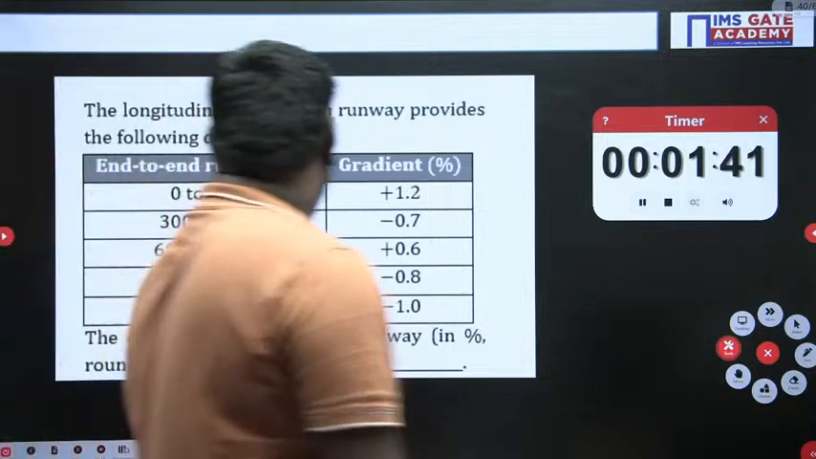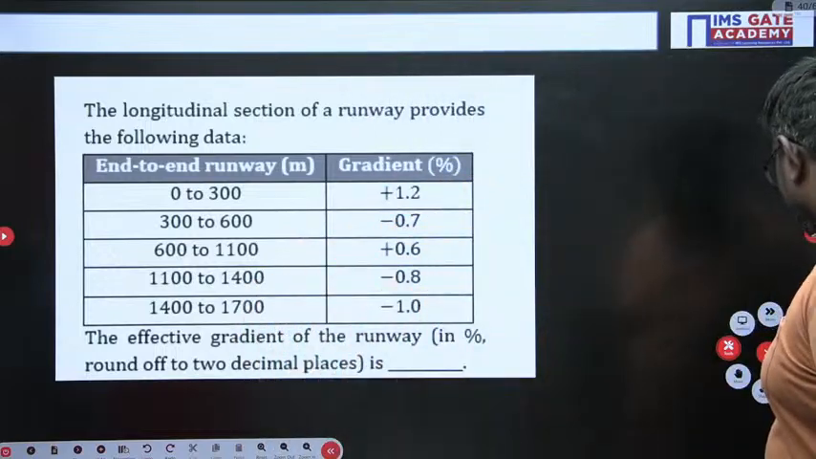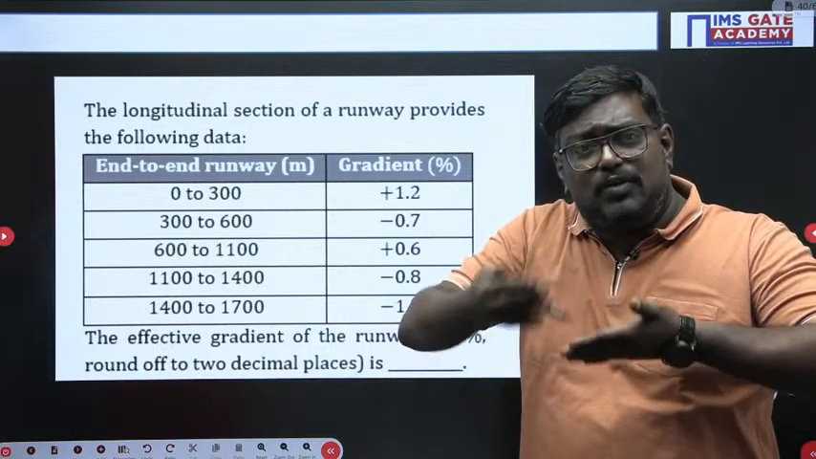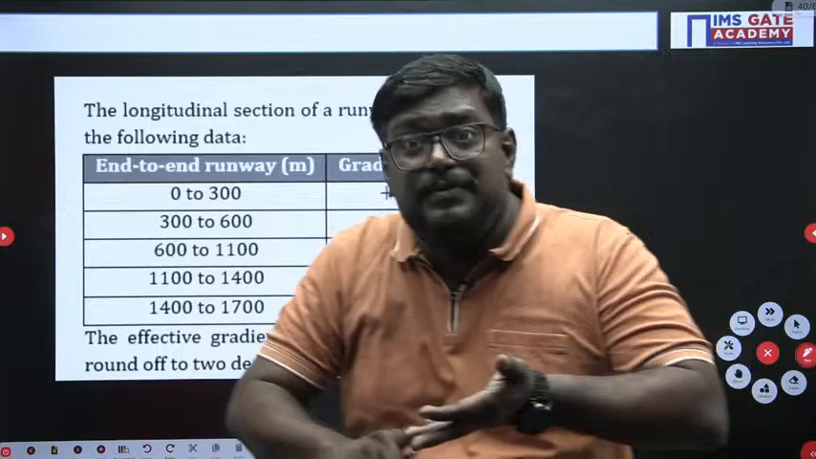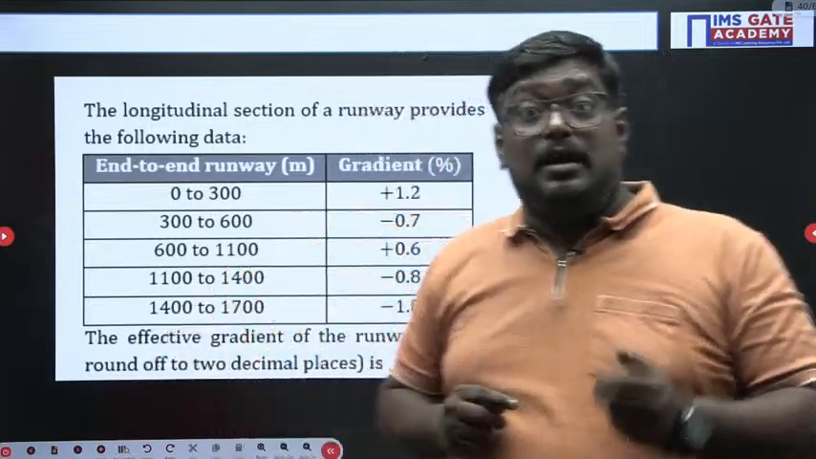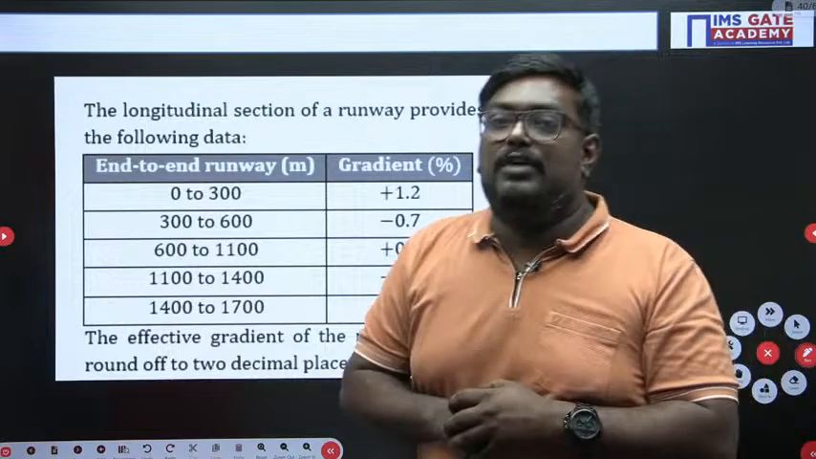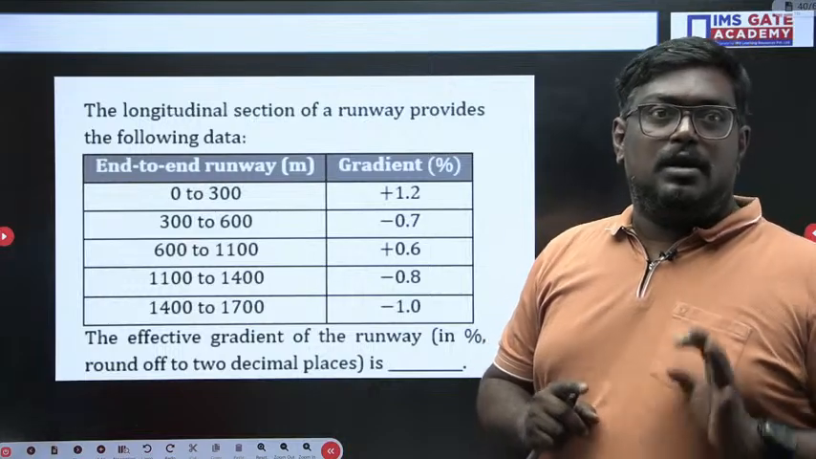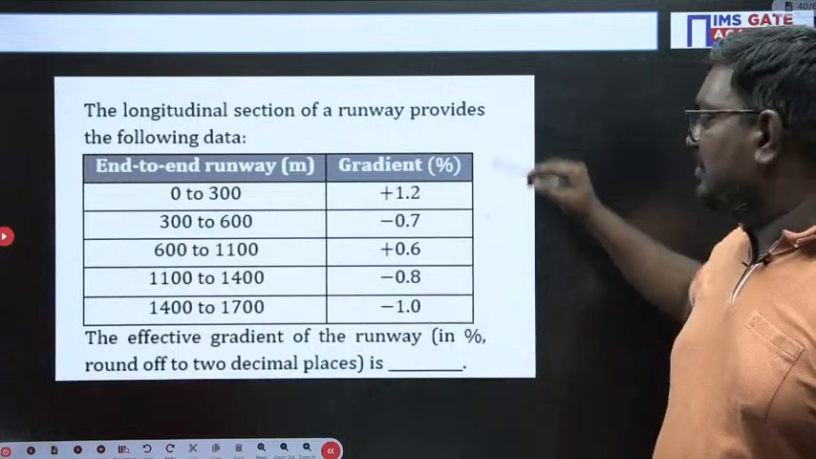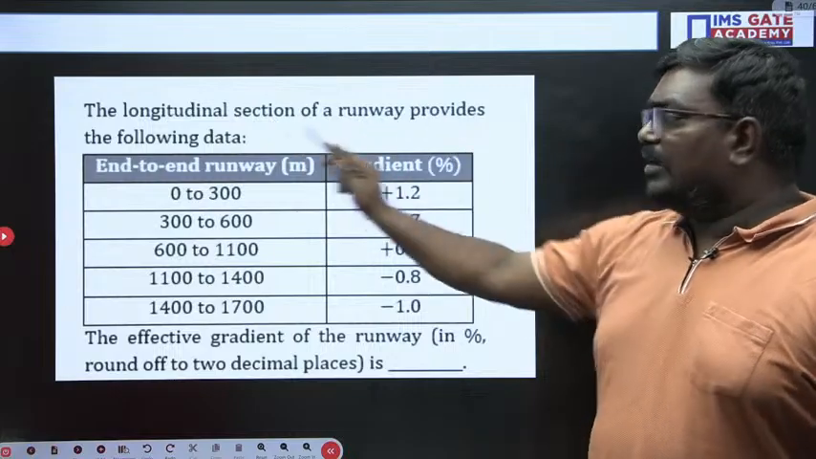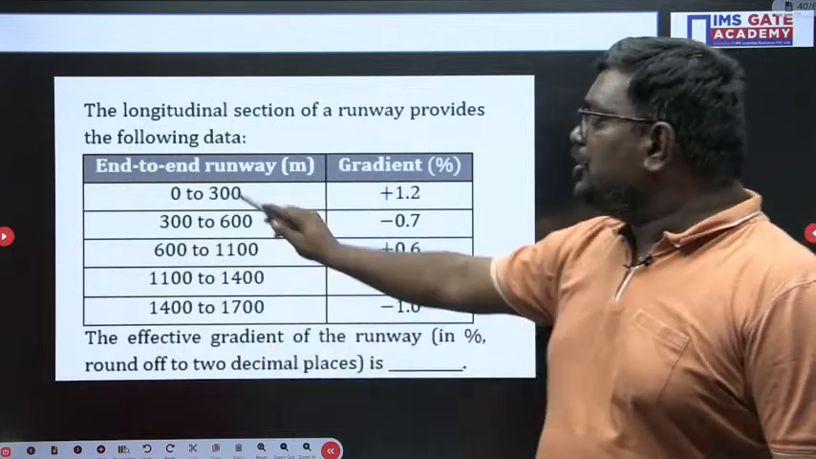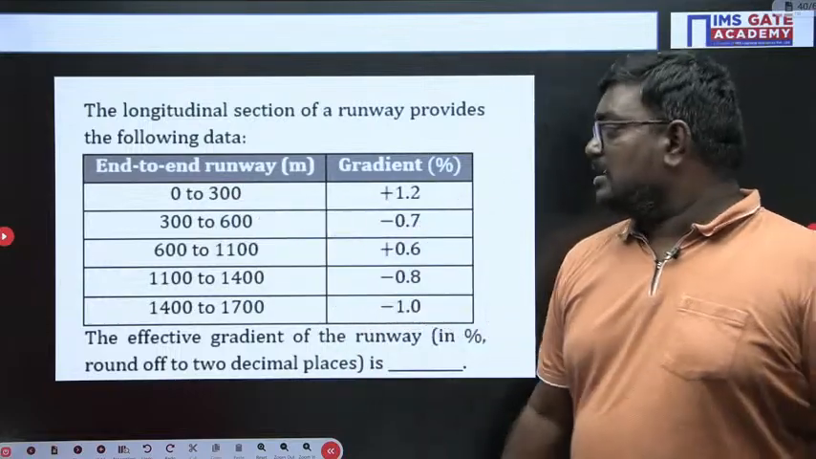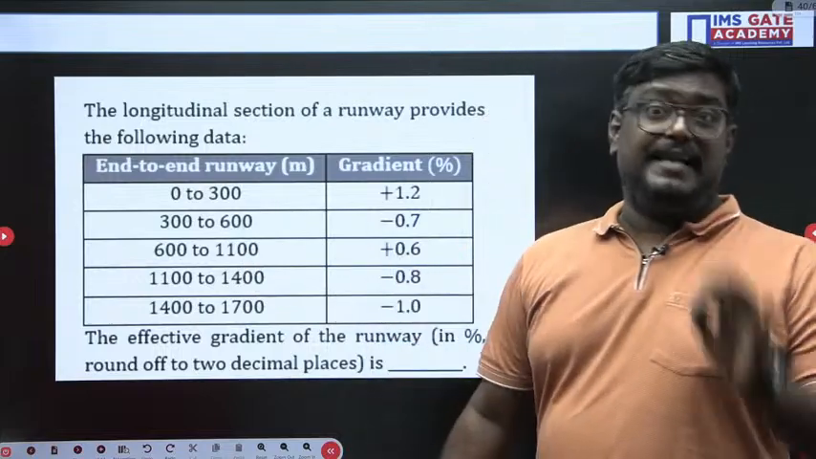Very good, students. So here, my dear students, let me tell you the basic things. In the question, we have done the corrections for what, sir? We have done the correction for elevation. We have done the correction for temperature. Now, the other correction we have missed out for airport is the gradient correction. What is the gradient correction? Now, what is the effective gradient of the runway? If they ask you, the longitudinal section of the runway follows this, sir: 0 to 300 meter, it is 1.2%, and 300 to 600 it is minus 0.7.